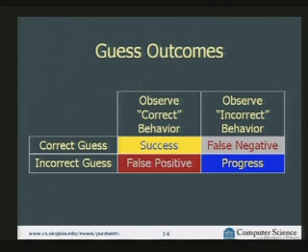And we could guess something that's incorrect and causes the server to crash, and we observe that, and we make progress because we know that's not correct. The case we have to worry about is this false positive case, where we guess something that's not correct, but the server behaves like we made a correct guess, that it goes into what looks like an infinite loop anyway.